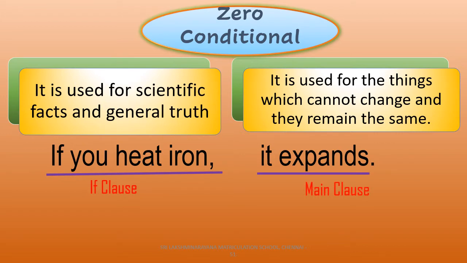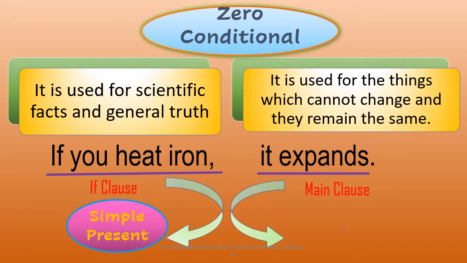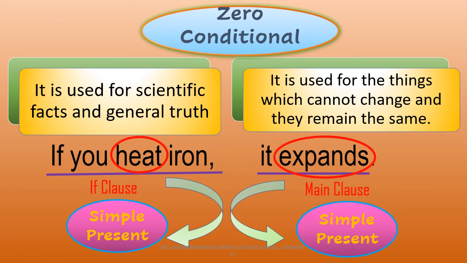Now tell me, children, what is the condition laid in this if clause part? If the iron is eaten, what will happen if the iron is eaten? What is the result? It expands. So here the condition expresses the scientific fact, so we should use simple present in both if clause part as well as in the main clause part. Can you see the verbs in both clauses to be in simple present, children? So this is how you have to write a clause in zero conditional type.